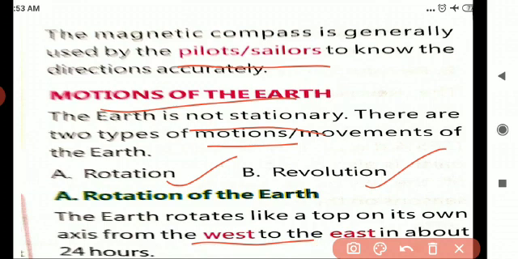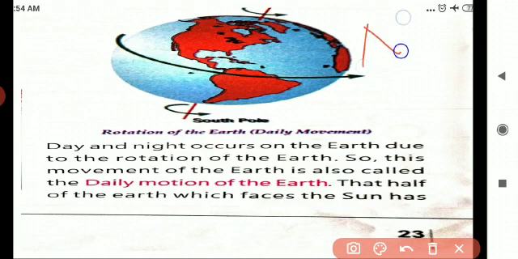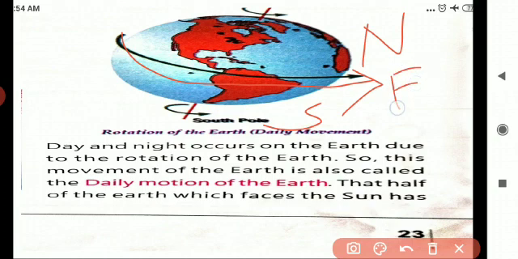It takes 24 hours. Here is a model of our earth, with this north direction and this south direction, and it is moving along the direction west to east. Yes or no, children? North, south, east, west. In which direction is it rotating? Yes, west to east direction.